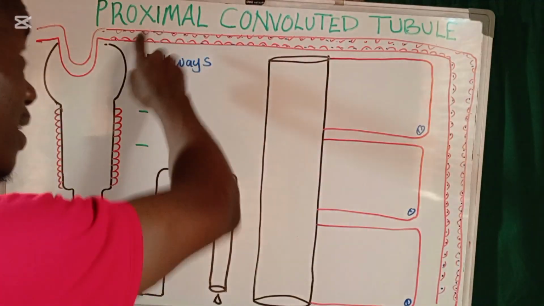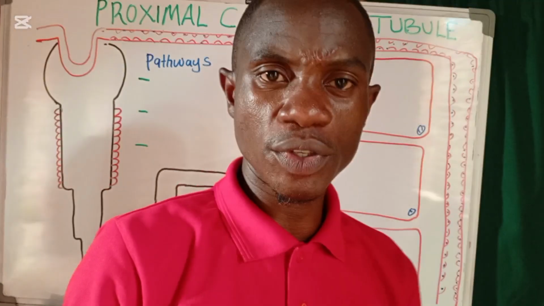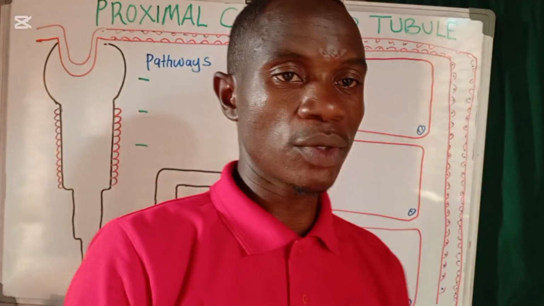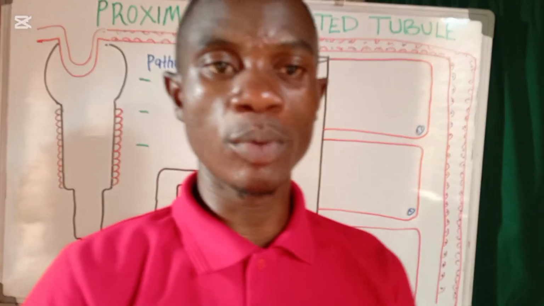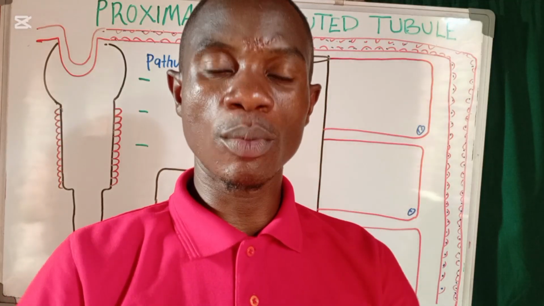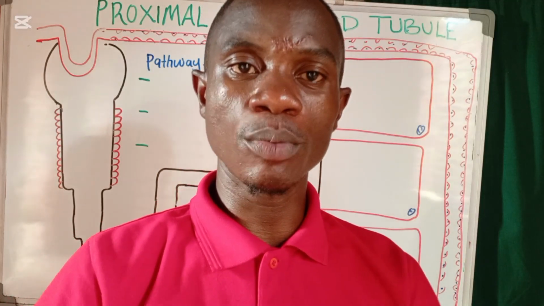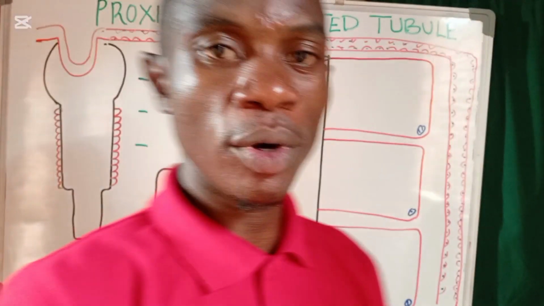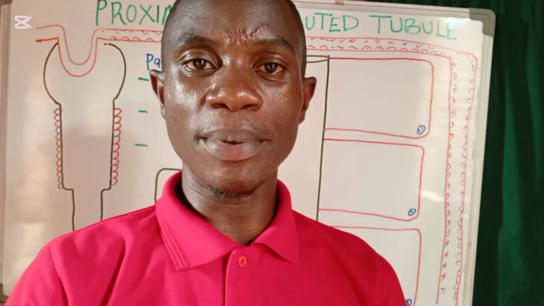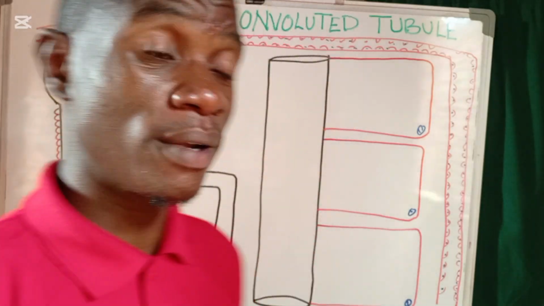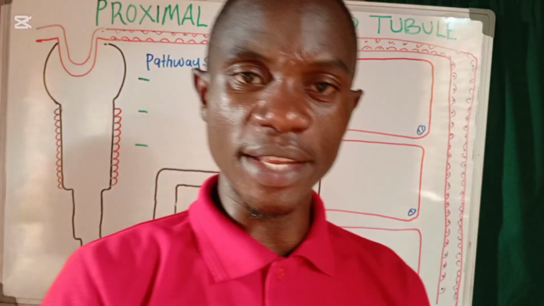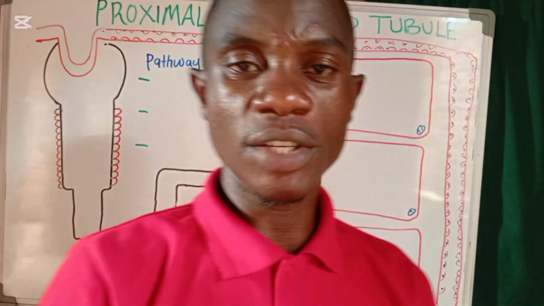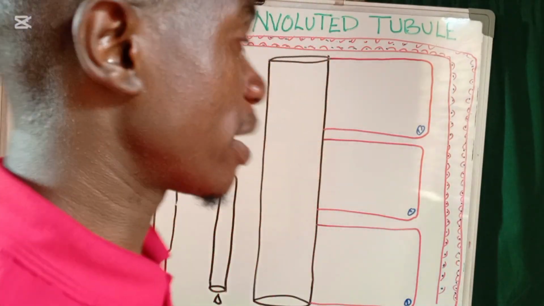So let's go ahead and get started and look at what we call the proximal convoluted tubule. The first thing to know is what the proximal convoluted tubule is and where it is located. The proximal convoluted tubule is one of the structures that make up the nephron, and of course we said that the nephron is the basic structural unit of the kidney.